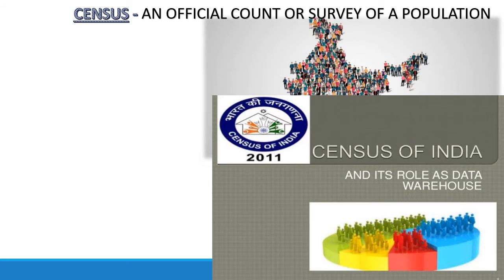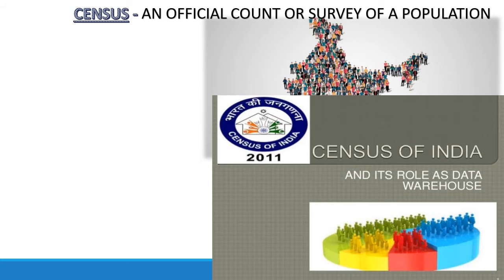We also count the number of males and females, migrants and inhabitants, death rate and birth rate, even literacy rate and illiteracy rate. Even those who are employed and unemployed, all these details we cover in the census.